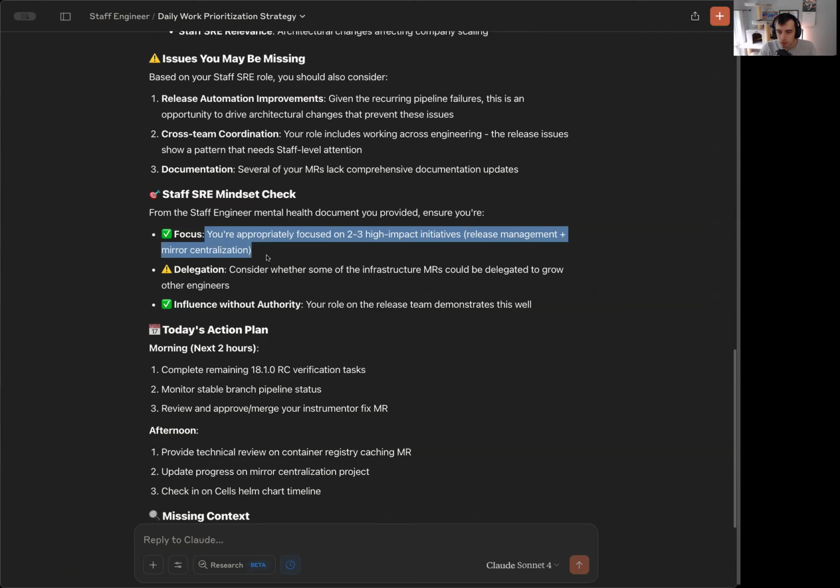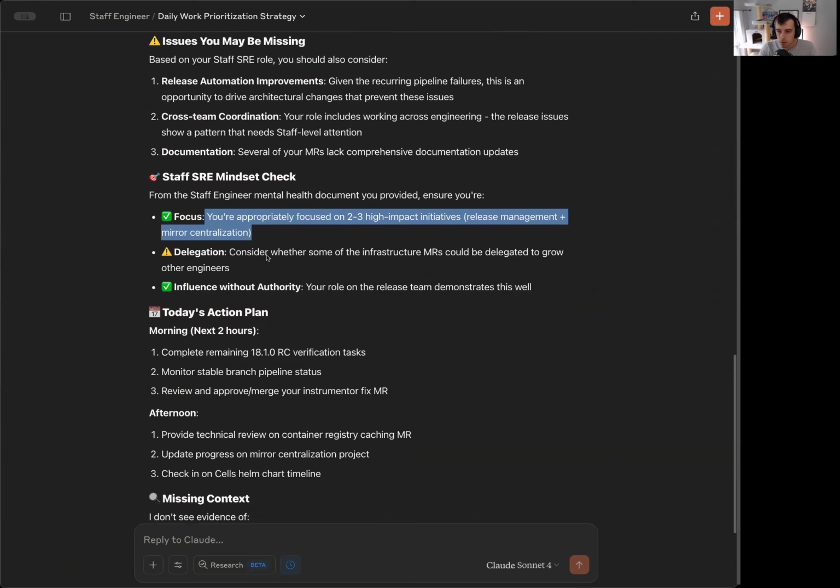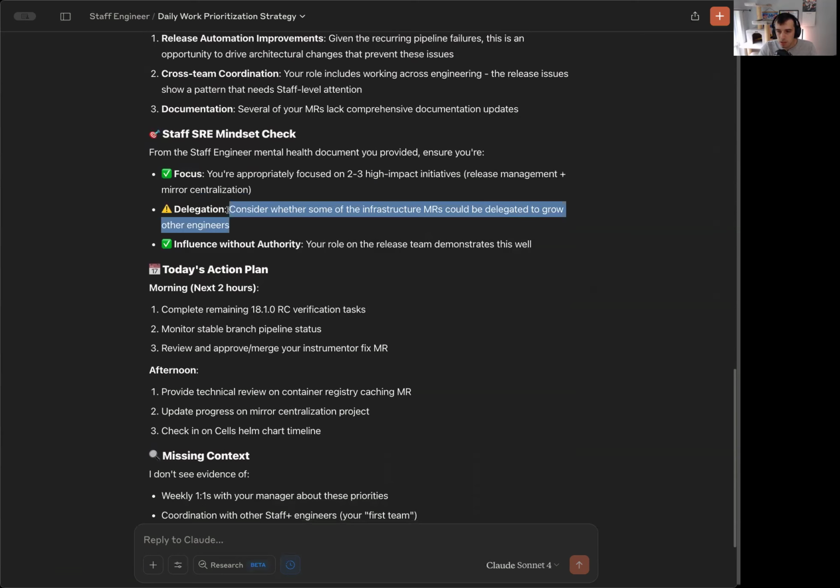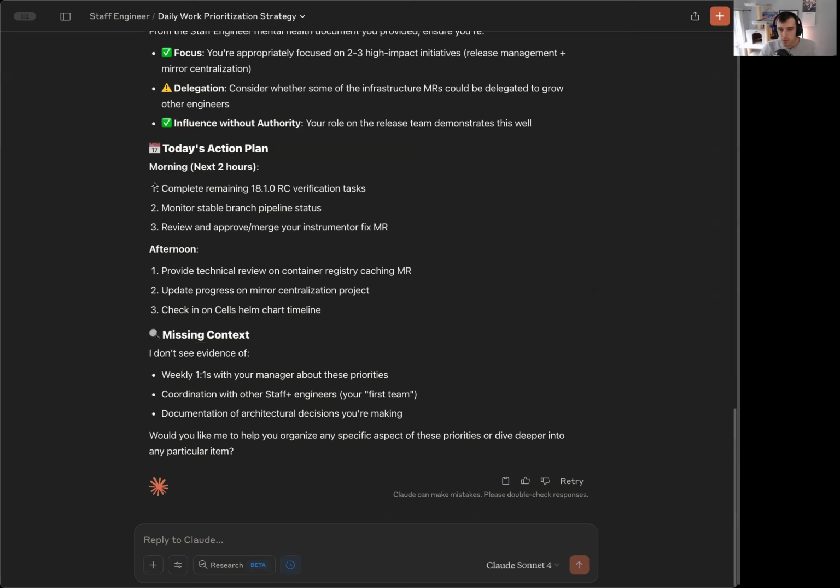Luckily, it told me that I'm doing a pretty good job at focusing on just a few initiatives. It does tell me that maybe I could consider working with other members of my team to consider growth for those team members, which I know I am doing to some extent. So I need to figure out how I could do that better here. And then it gives me a basic action plan. It tells me, hey, work on the most important things in the next 2 hours. In the afternoon, do this.